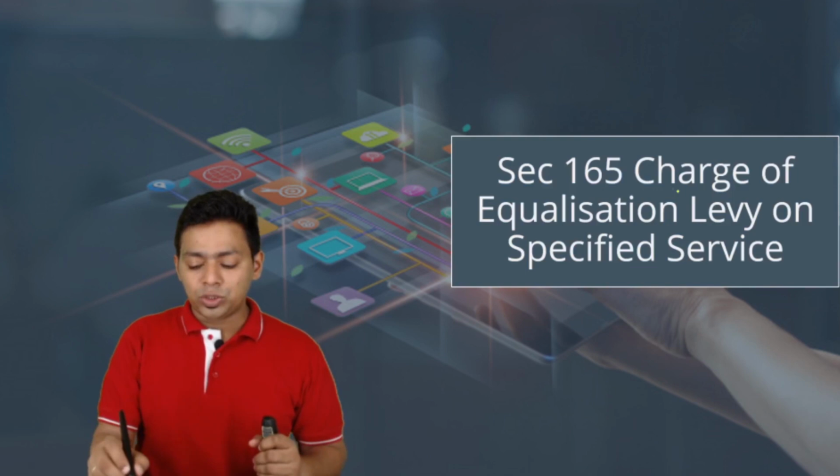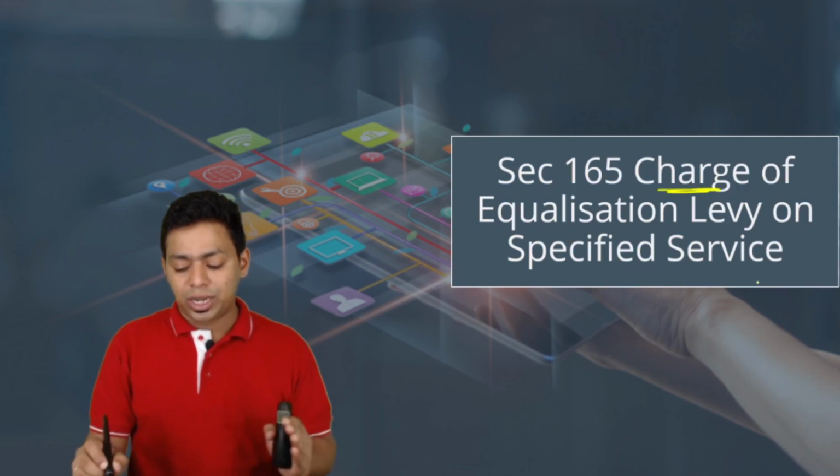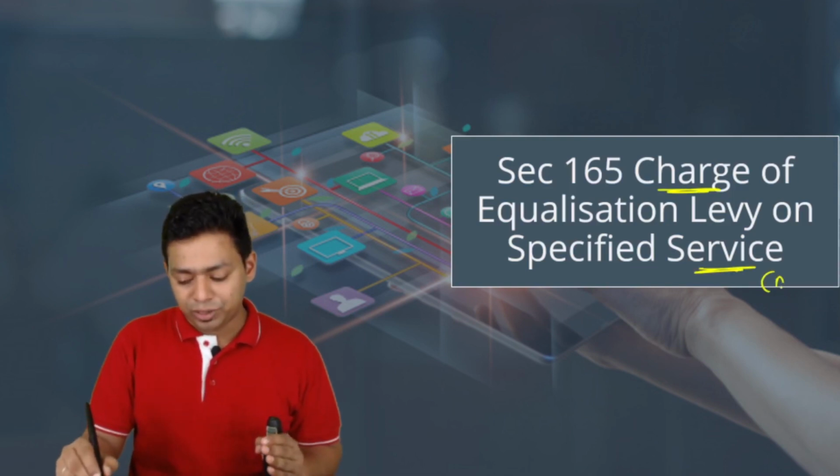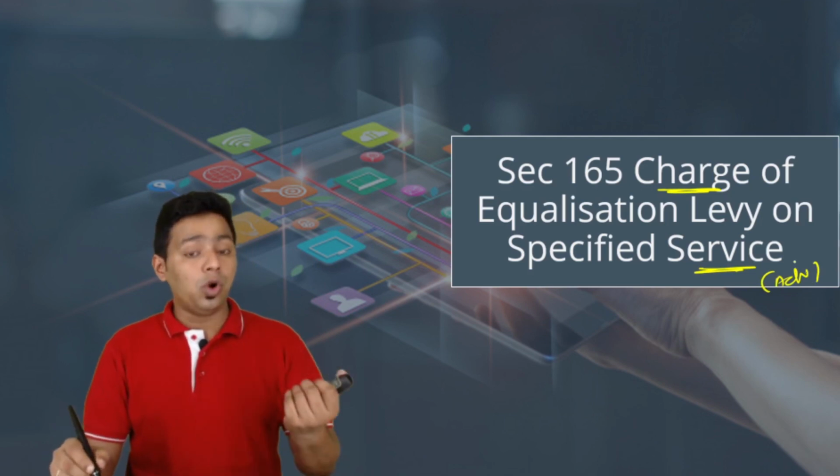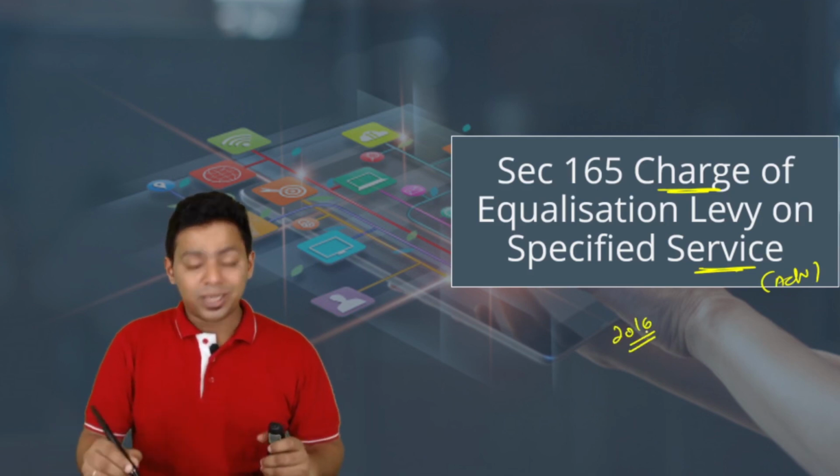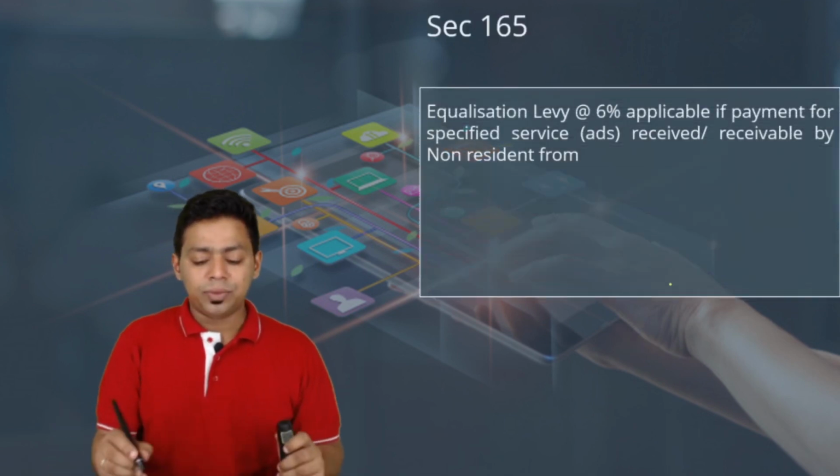The next is the most important one, charge of equalization levy on specified services. Specified services means advertisement. This was the old law, the 2016 law, 6% equalization levy. Look at this.